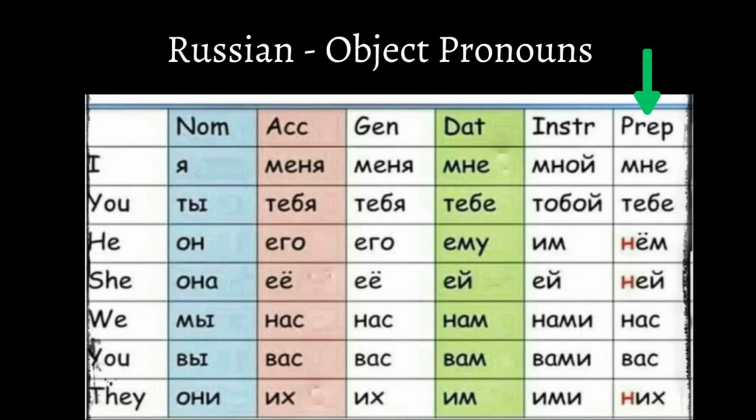In the prepositional, the pronouns are мне in on about me, тебе in on about you, нем him, ней her, нас us, вас y'all, and них them. Before showing examples in every case, there are a few things to know about these object pronouns.